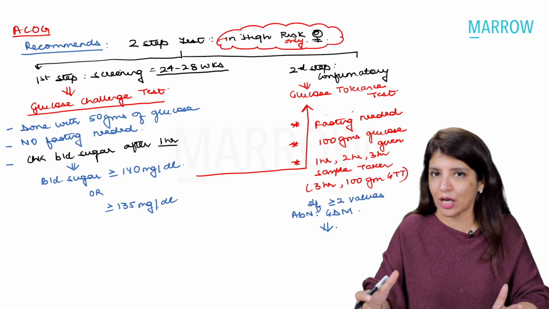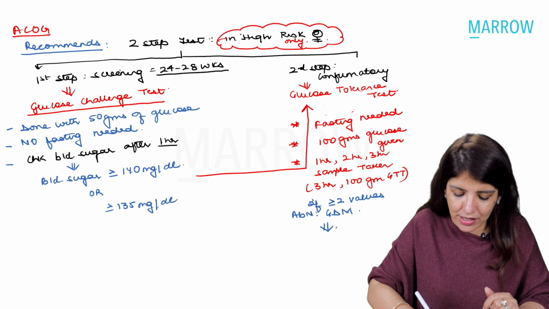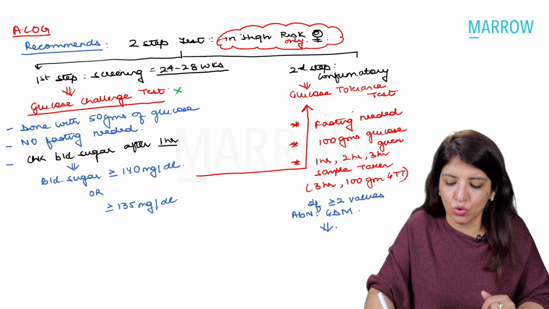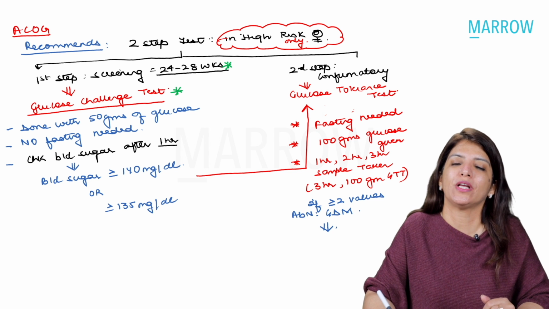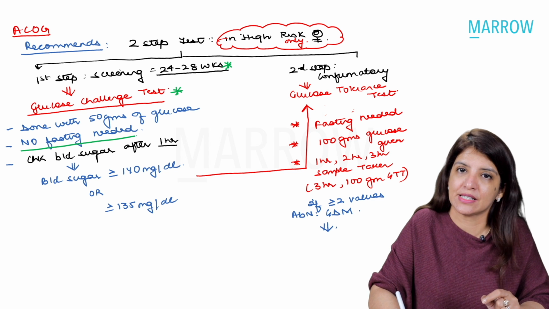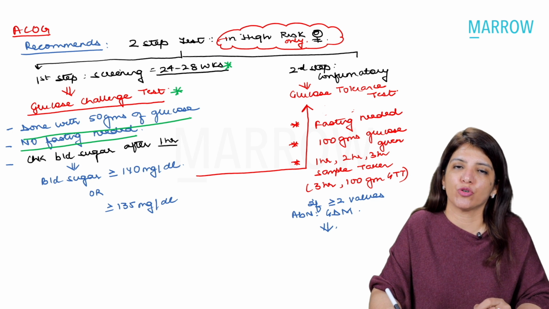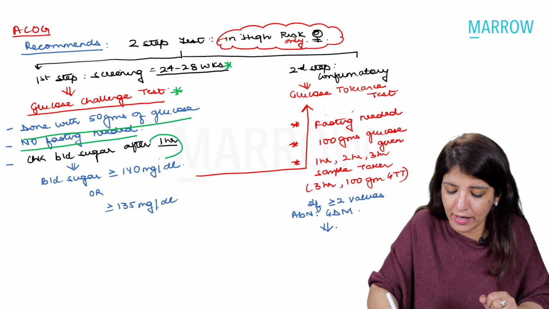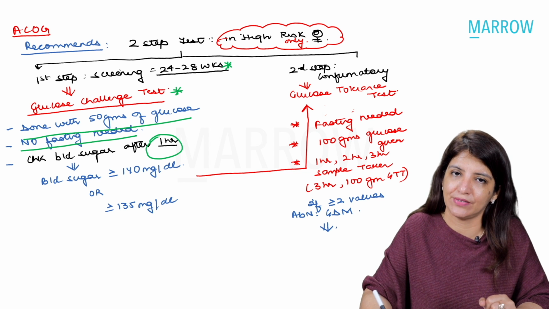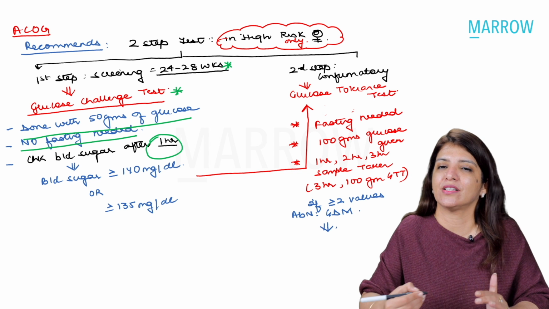So they are going to do 2 steps, one screening test and then a diagnostic test. Now, the screening test is called a glucose challenge test, which should be done between 24 to 28 weeks. And for screening, no fasting is needed, and you give 50 grams of glucose. After giving 50 grams of glucose, please remember that after 1 hour, you are going to check the blood sugar levels. And if blood sugar levels are more than or equal to 140, then the second step is done.